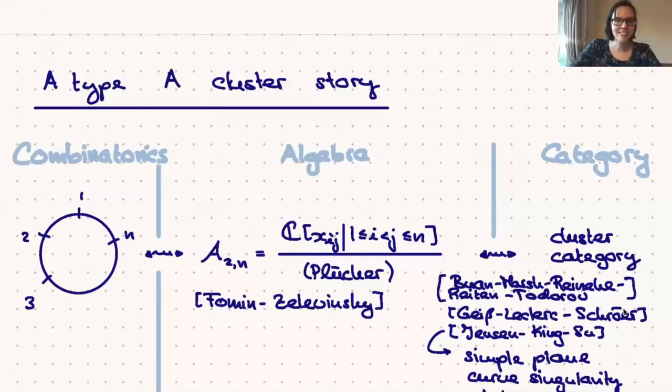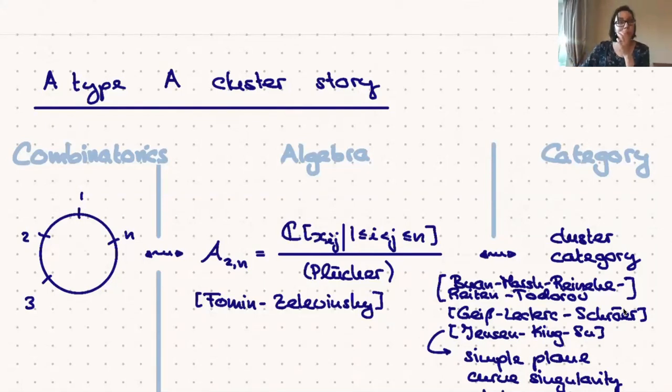Well, yeah, Karin just nicely read my title for the talk. Really, it's just an excuse to talk about one of my favorite things, which are cluster algebras or cluster combinatorics of infinite rank. And what I'm going to start with is a type A cluster story. And I'm very sorry we missed Emine's talk, because I think with Emine's talk, we would have had the perfect setup for this, but I'll have to do without that.